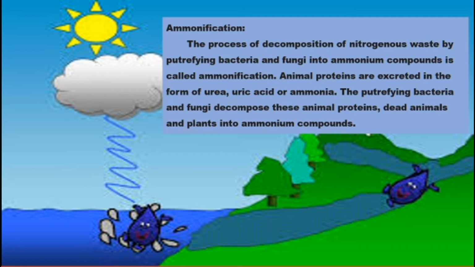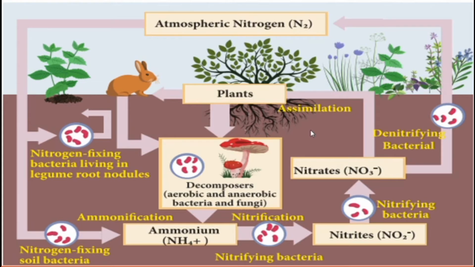The animal protein is excreted in the form of urea, uric acid, or ammonia. The putrefying bacteria and fungi decompose the animal protein and the dead animals and plants into ammonium components. So look at this, the decomposers.